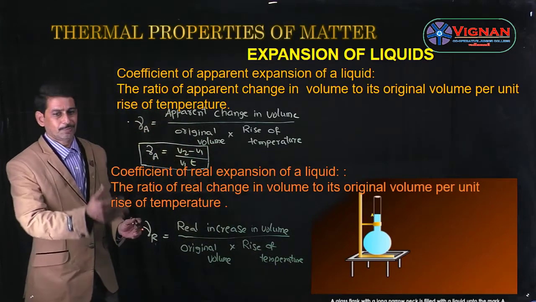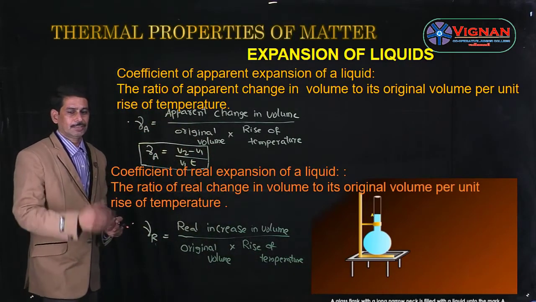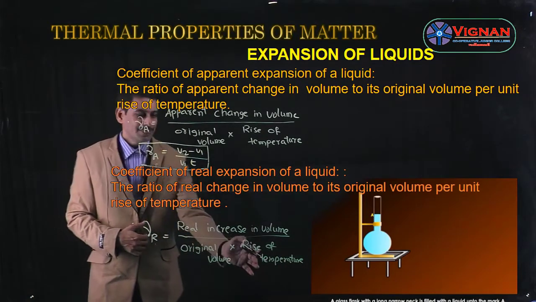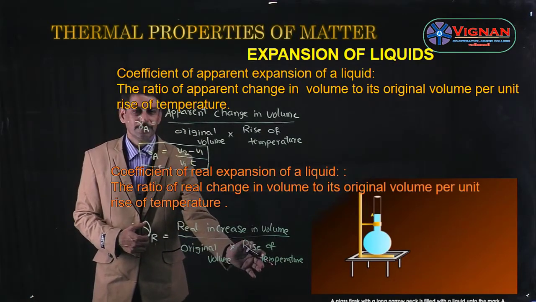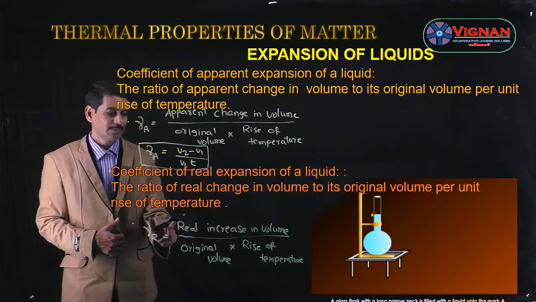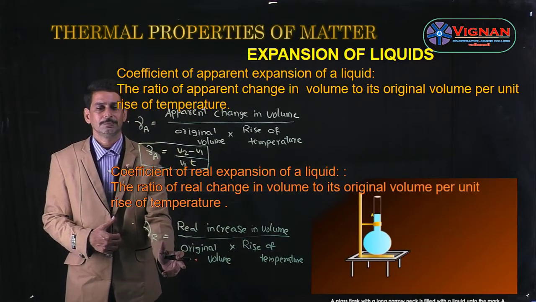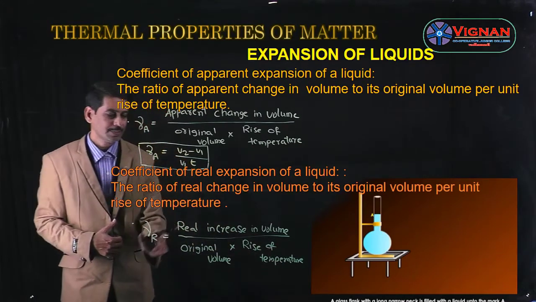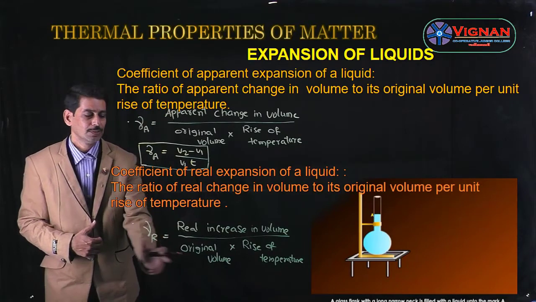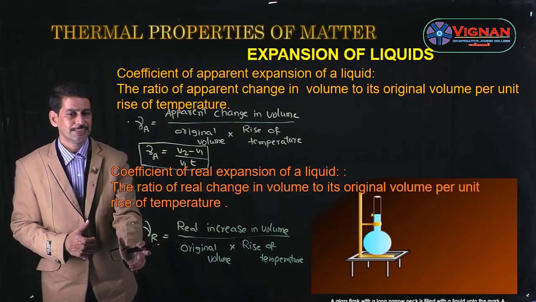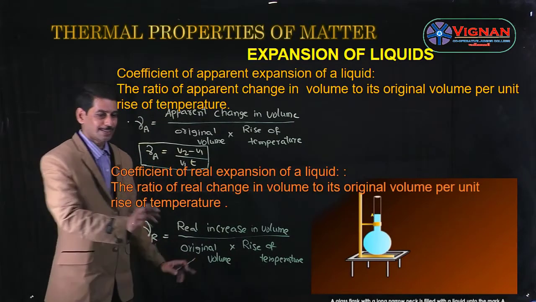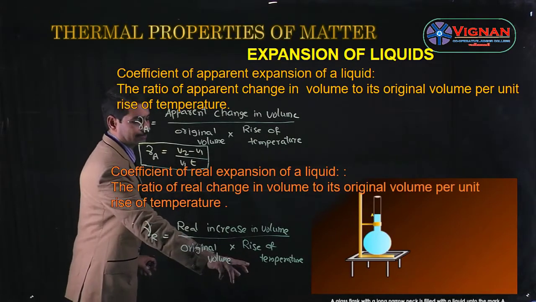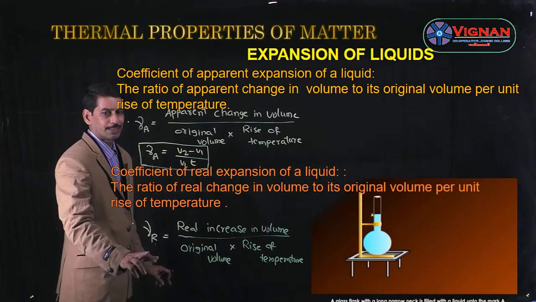So from the formula only we give the definition for gamma R, that is the coefficient of real expansion. If we consider the rise of temperature as 1 unit, then gamma R becomes real increase in volume by original volume. So the definition is that it is the ratio of real increase in volume to its original volume per unit rise of temperature, and it is denoted by gamma R.